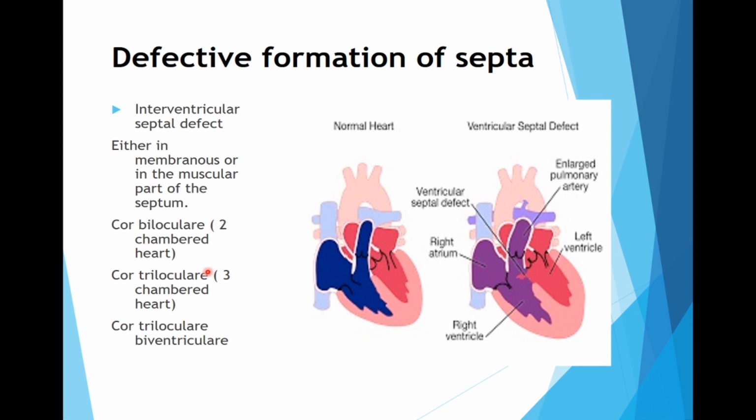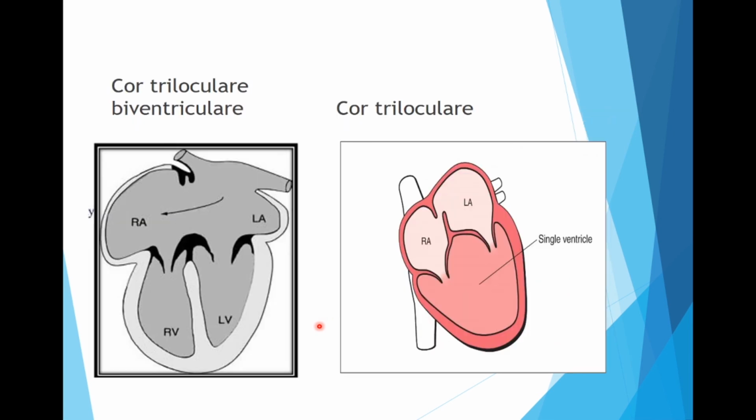Trilocular is three-chambered heart. Three-chambered heart means in this manner or in this manner. Where there are two atrial chambers, means the interatrial septum is there but the interventricular septum is absent. Or it could be interventricular septum being present and the interatrial septum is absent.